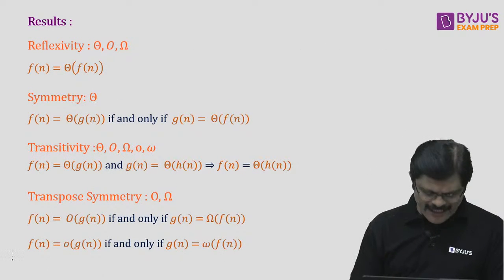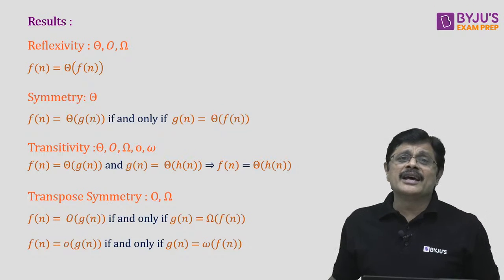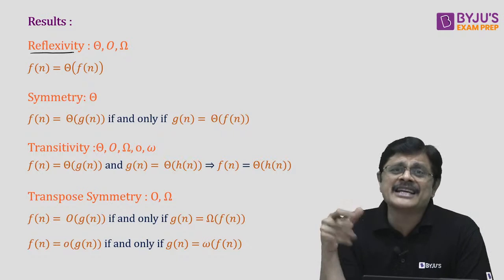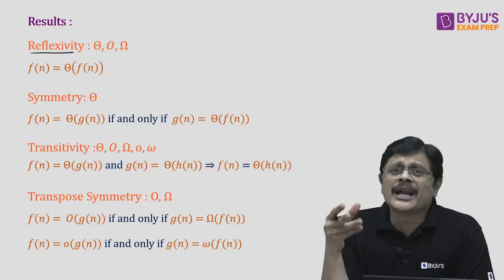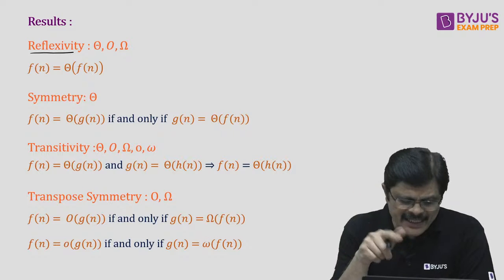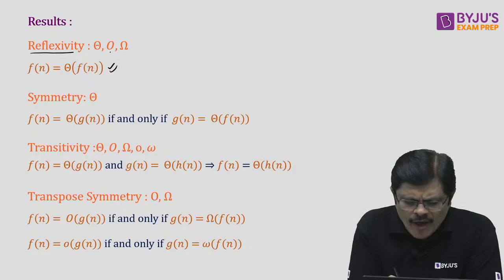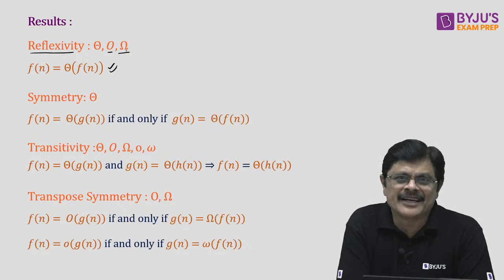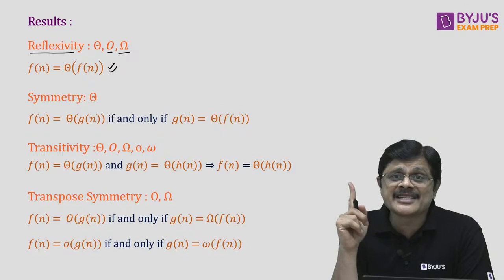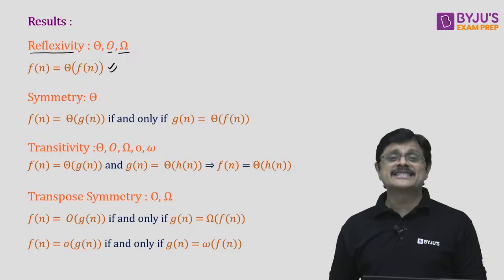Now there are some standard results which we should know about asymptotic notations. The reflexivity property. Reflexivity means a function is related to itself. So related to itself is possible with big O, big omega and big theta. See here I gave one example. Fn is big theta of Fn. Similarly, Fn is big O of Fn. Fn is big omega of Fn. So the reflexivity property is satisfied for big theta, big O and big omega. But this is not satisfied for small o and small omega, my dear friends. Please remember.